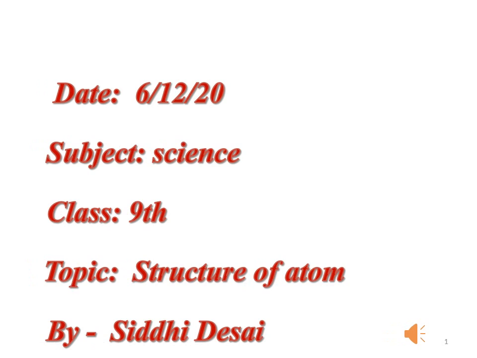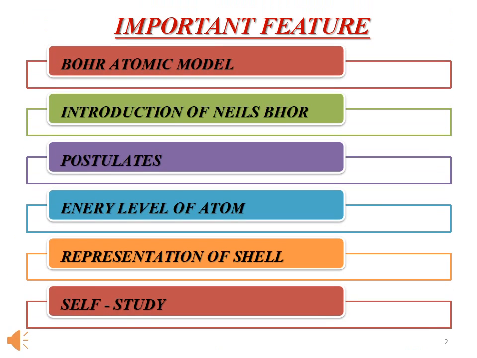Today we are going to see more in detail regarding this topic. The important features for this topic are the Bohr atomic model, introduction of Niels Bohr, postulates, energy level of atom, representation of shell, and self-study.